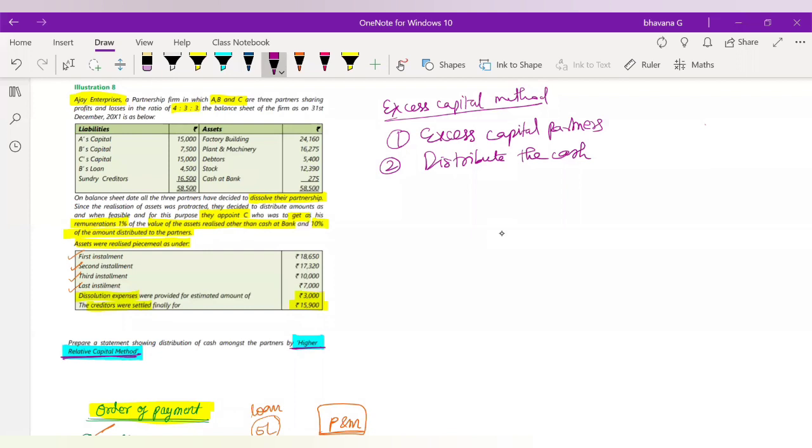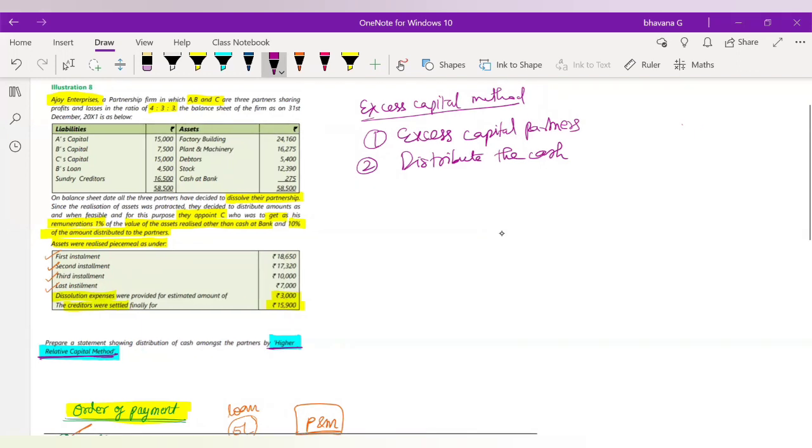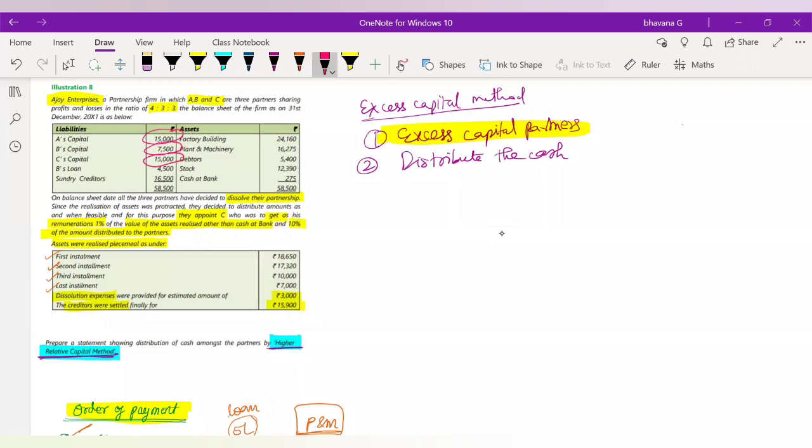Here in this class, I don't think we have all the time to explain conceptually why this is done. I'll teach you how it is done. Once we understand how it is done, in the end, if we have time, I will tell you why it is done. Okay. So the first step is to find out the excess capital of partners. How will you find out the excess capital of partners? A has 15,000 rupees, B has 7,500 rupees, and C has 15,000 rupees.